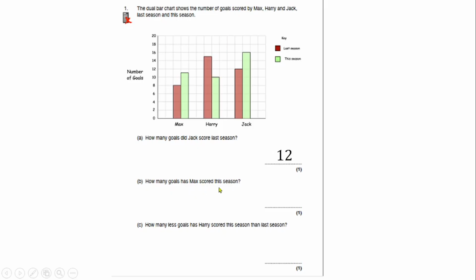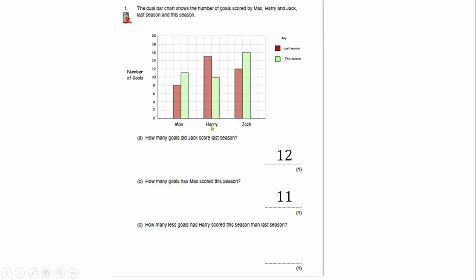How many goals has Mars scored this season? So this color is representing this season, and if you look at the highest frequency here, that would be 10, 11. So he has scored 11 goals. Then how many fewer goals has Harry scored this season than last season?